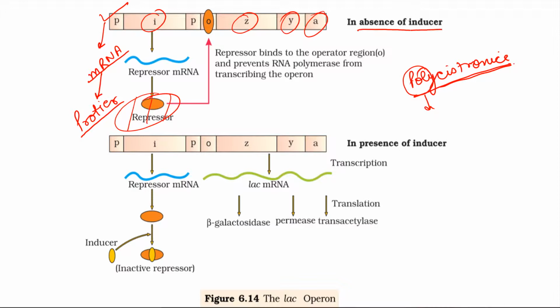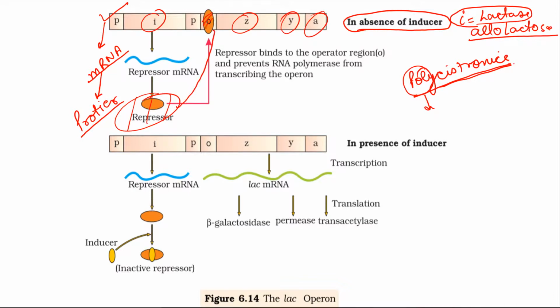In the absence of inducer, what is inducer? Inducer is lactose or allolactose. In the absence of inducer, when lactose is not present, this repressor protein will bind to the operator region and prevent RNA polymerase. This is RNA polymerase which will work in this side in the presence of lactose. It will bind with RNA polymerase and prevents its polymerization, and the product of Z gene, Y gene and A gene will not be formed.